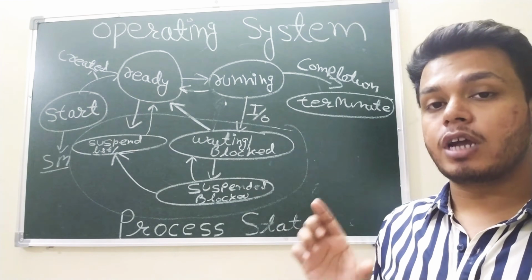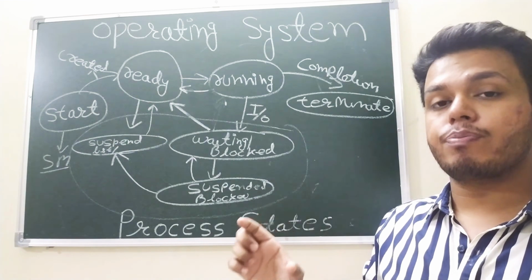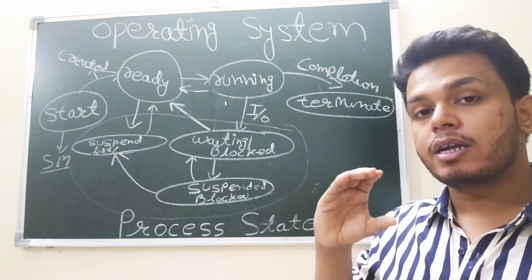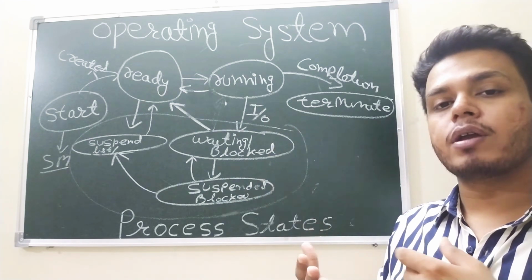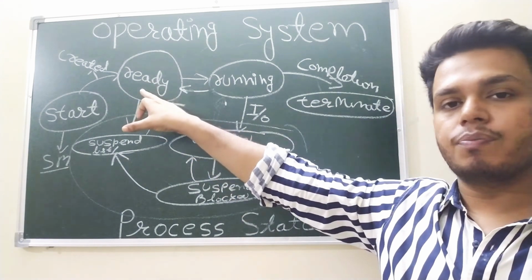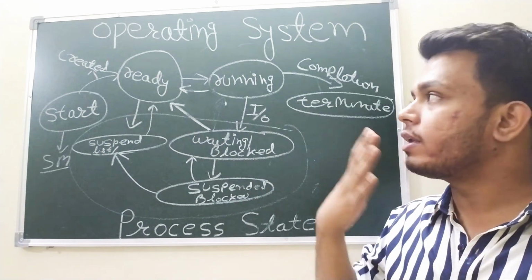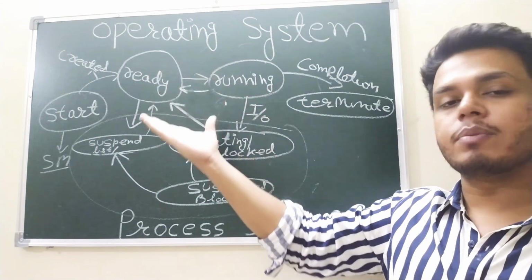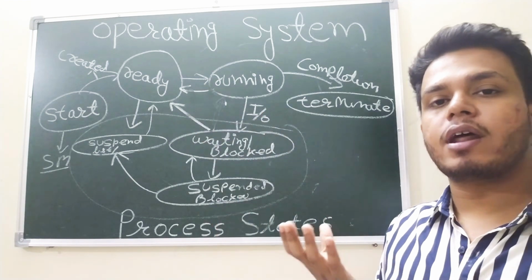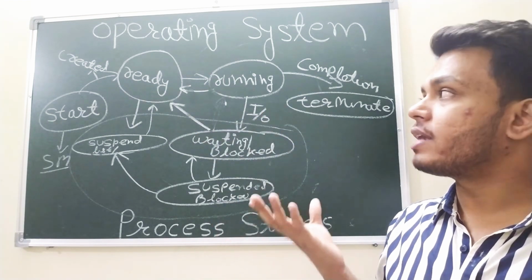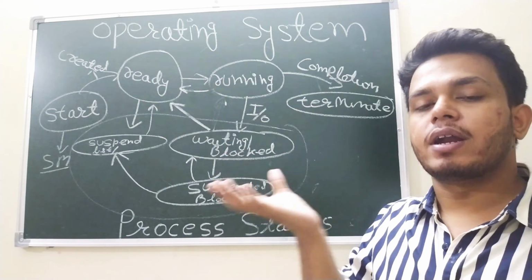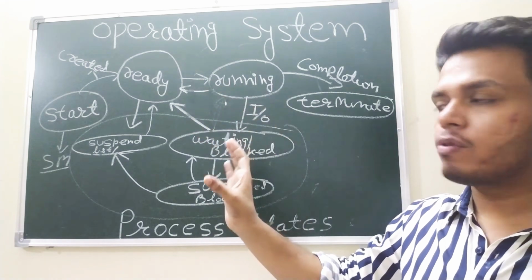The long-term scheduler is also responsible for the degree of multi-programming. Keep note of this. Multi-programming is when we put as many processes as possible in the ready queue. So it is the responsibility of the long-term scheduler to decide how many processes should reside in the ready queue. Suppose if 100 processes can reside in the ready queue, the degree of multi-programming will be 100. That is about the long-term scheduler.